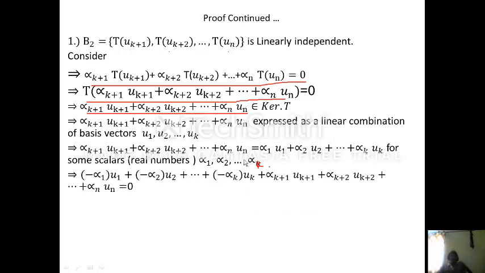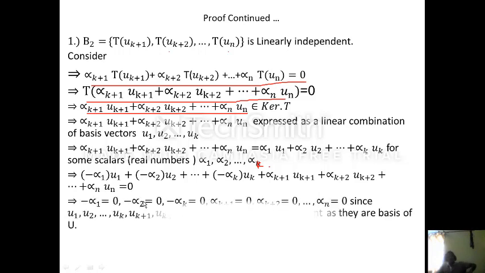This implies, after some simplification, taking all these terms to the left side: minus alpha 1 U1 minus alpha 2 U2 minus alpha k Uk plus alpha k plus 1 Uk plus 1 plus alpha k plus 2 Uk plus 2 and so on, alpha n Un, equal to 0 bar.